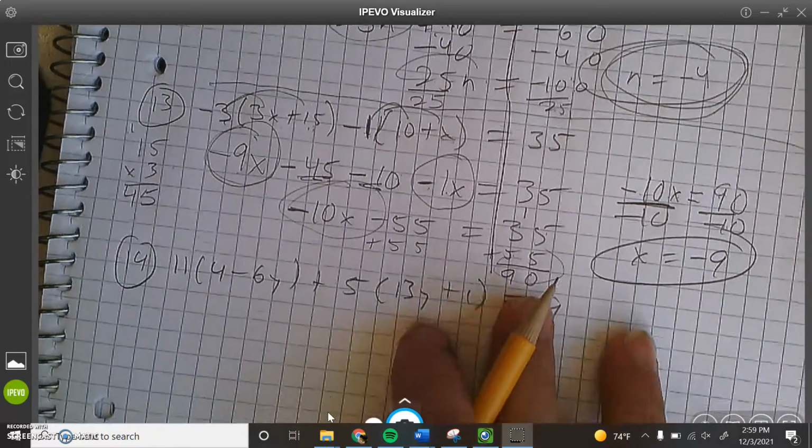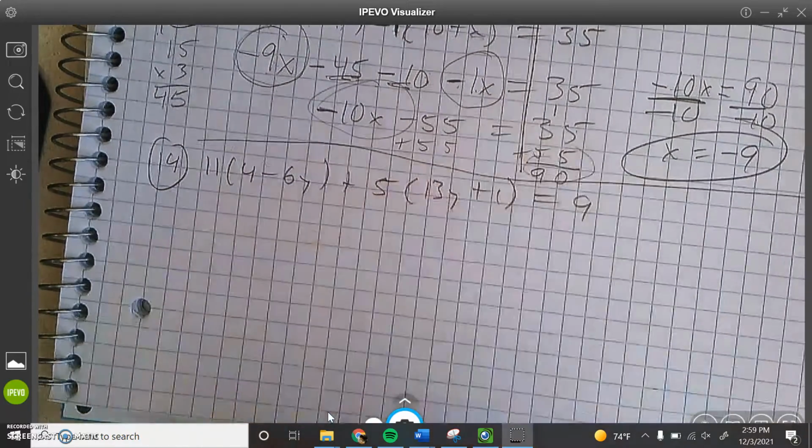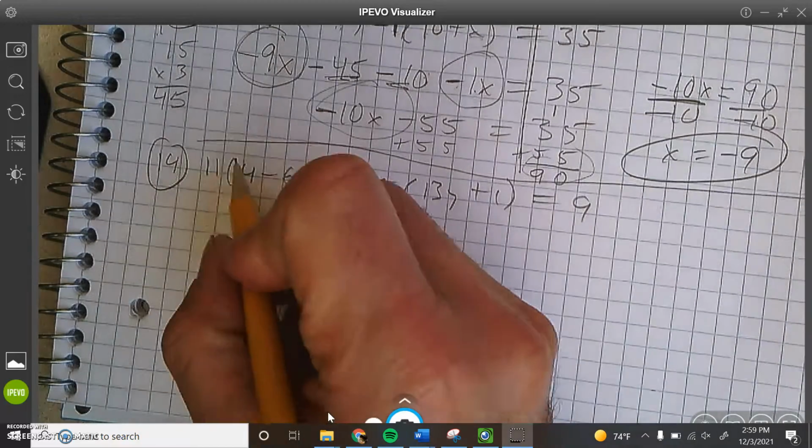Cool. Last one, number 14. Oh my goodness, look at this. But we can do it. Try this one on your own. See if you can do it. Ready, set, go. All right, let's see.